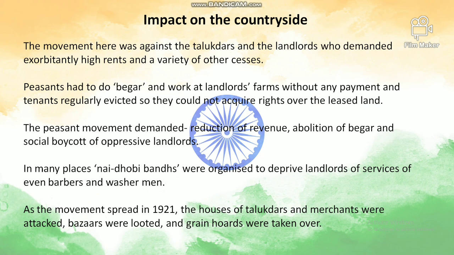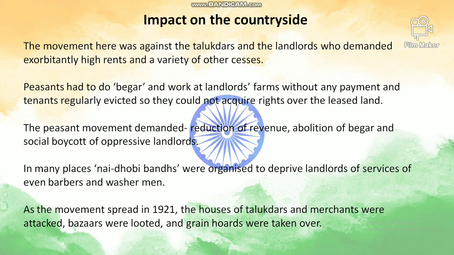So you will find here that Swaraj had different meanings for different people. Swaraj was different for the peasants. The meaning of Swaraj was different for people working in the factories. The meaning of Swaraj will be different for the workers working in the plantations. So for the peasants in the countryside, Swaraj was reduction of revenue, abolition of begar, and social boycott of oppressive landlords. Right now, their fights were limited to their own selfish motives. They were not thinking about the nationwide movement.